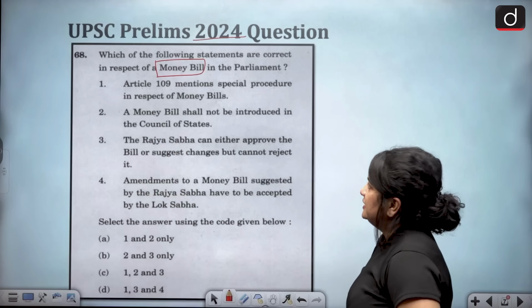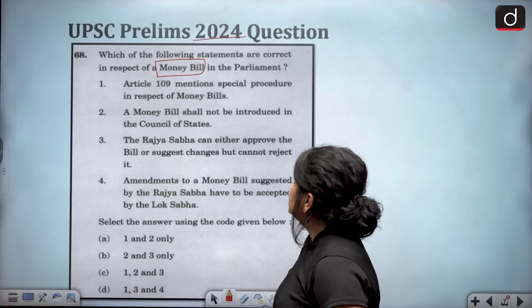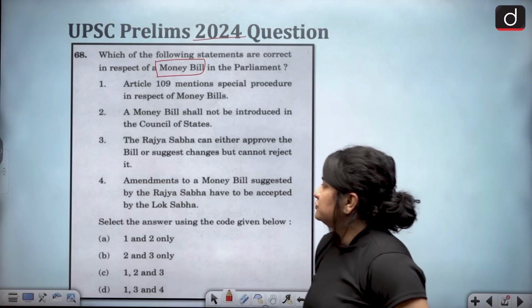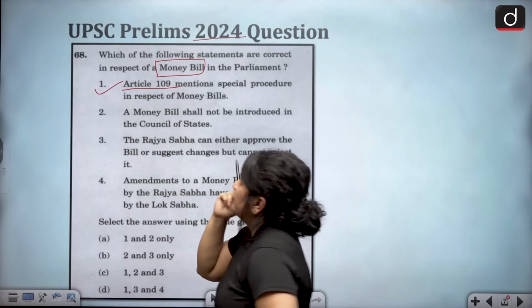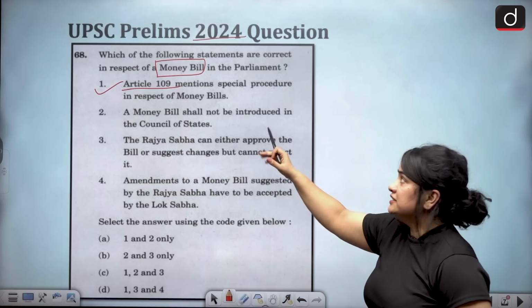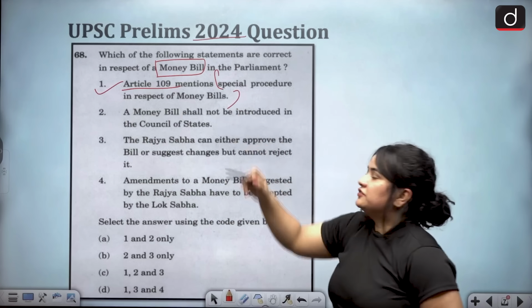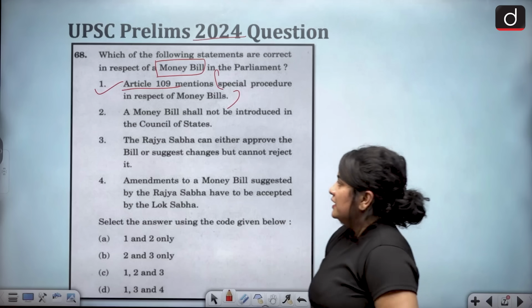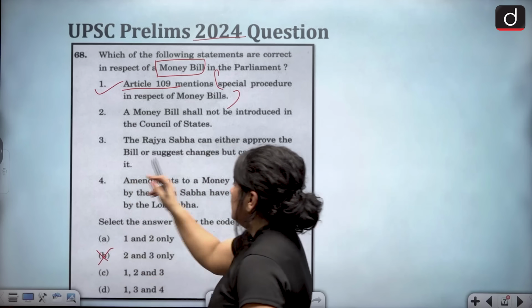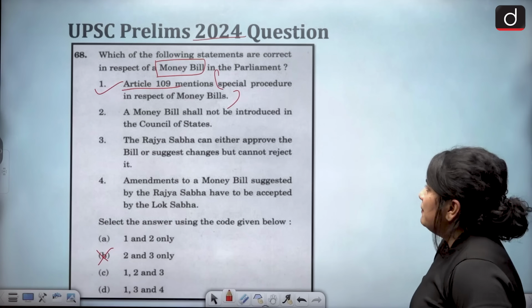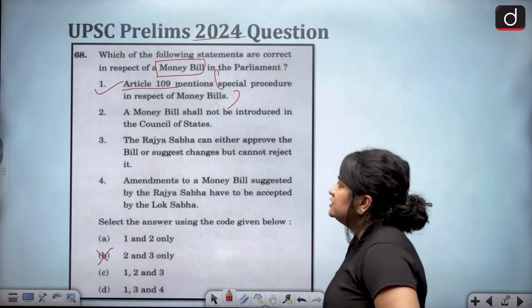The first statement says, Article 109 mentions special procedure in respect of money bills. Now, this statement is factually correct, and Article 109 explicitly mentions special provisions in respect to money bills. So, statement 1 is correct. Eliminate option B. Statement 2 says, a money bill shall not be introduced in the Council of States.